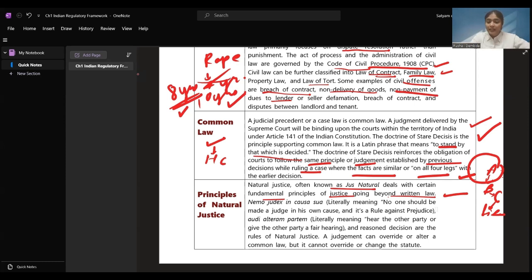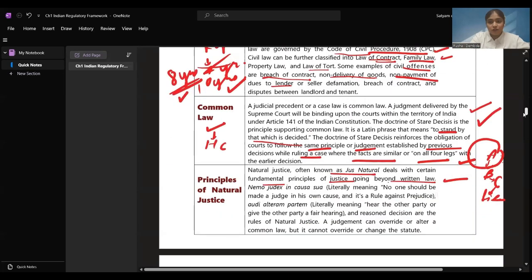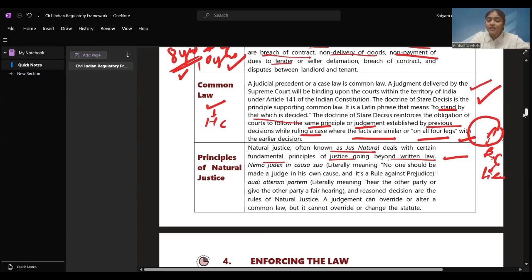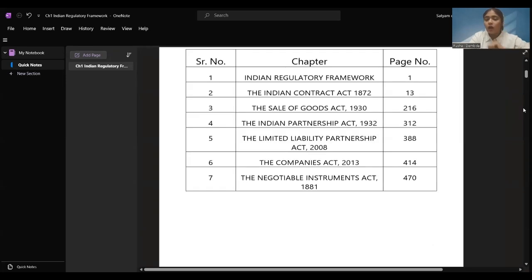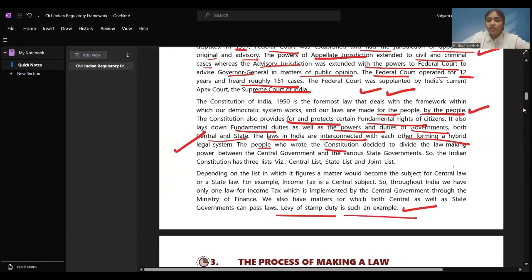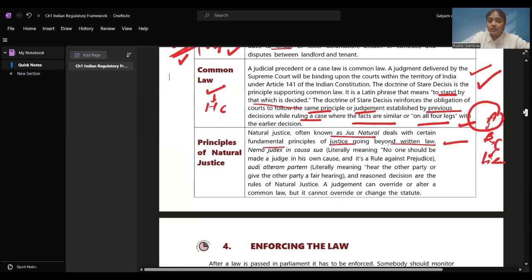I hope we are clear till types of laws. There are 4 types of laws which we discussed here in detail, which were criminal law, civil law, common law, and principle of natural justice. I hope we are clear till here, right? We are clear till types of laws, sources of laws, and we further saw how the process is there of making a law, right? I hope we are all clear till this point.